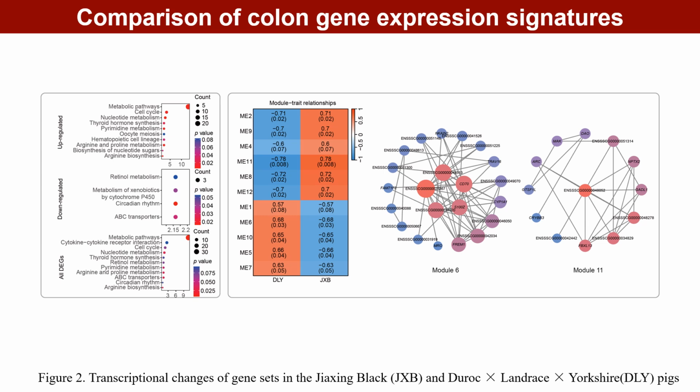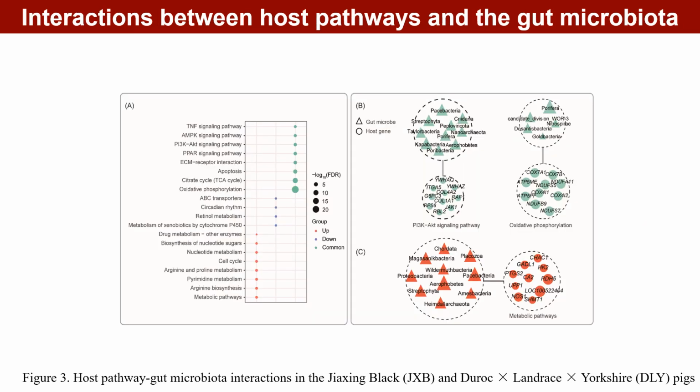Module 6 and Module 11 showed the strongest positive correlation with JXB and DLY pigs, respectively. IQCF5 and RNA-directed DNA polymerase were finally identified as key genes in these two modules. To investigate which microbial taxa are responsible for the differential pathways in the gut of both the JXB and DLY pigs, sparse CCA analysis was carried out with the data of all 10 pigs, with the upregulated genes, up group, downregulated genes, down group, and genes whose expression did not change, common group, individually analyzed.